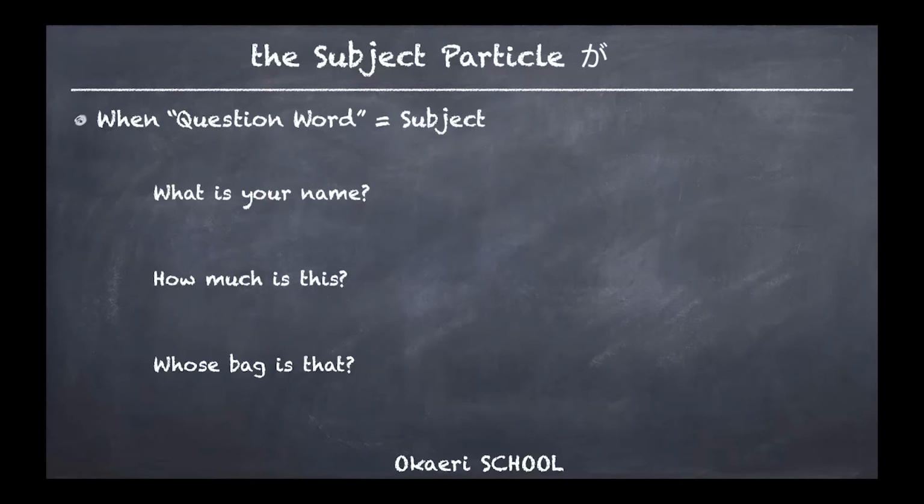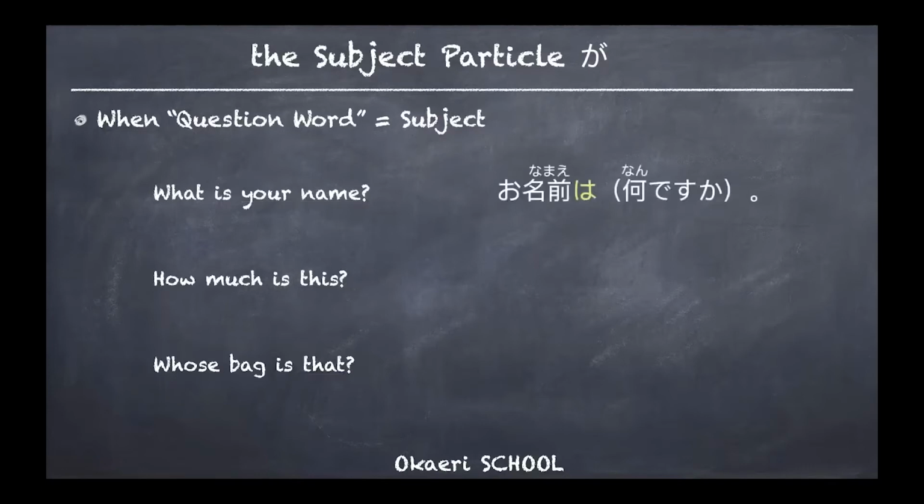Let's have a look at these three sentences to start with. I have written here "when question word equals a subject", but these three are not equal. So question words are not the subject in these three sentences, which are: What is your name? How much is this? Whose bag is that? These underlined ones are the subject. That means we don't use ga. What do we use? So, what is your name? I hope this should be a very easy question for you.